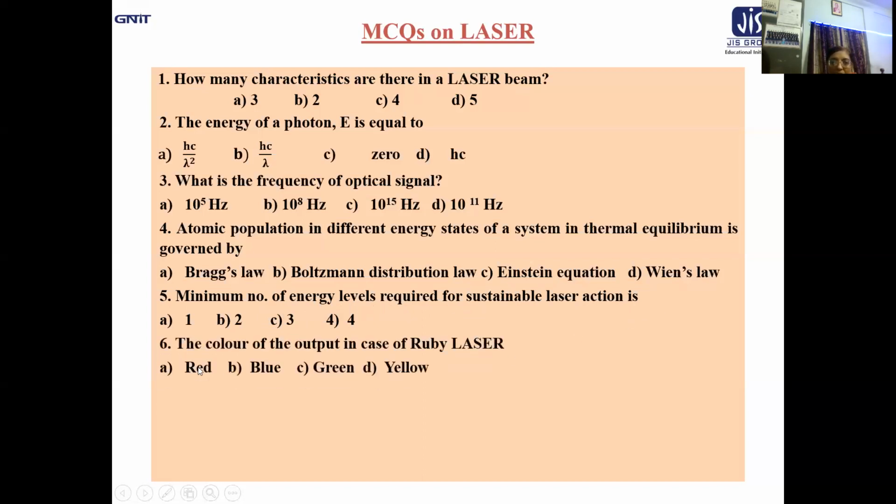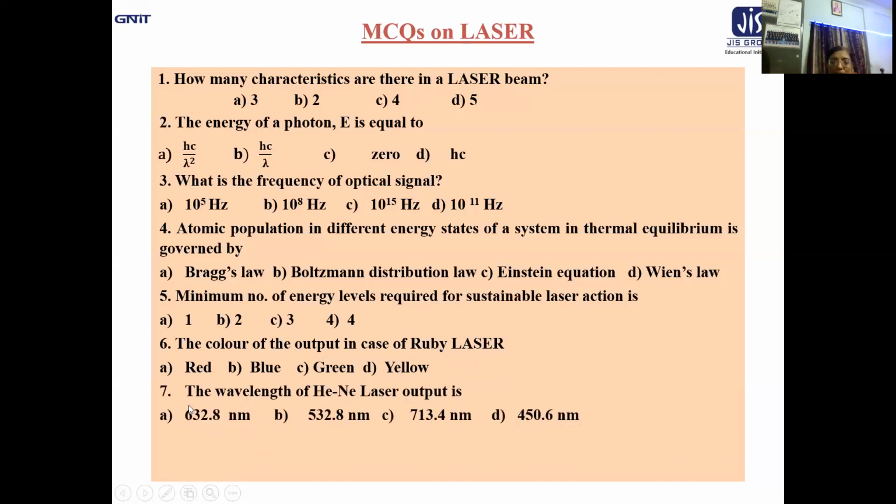Let us now move to the next question. The color of the output in case of ruby laser. It is very easy because the ruby color nearly matches. The options are red, blue, green, yellow. Obviously, the output wavelength is 6943 angstrom or 6927 angstrom. Both fall in the red region of the visible spectrum. So definitely the color of the output is red.